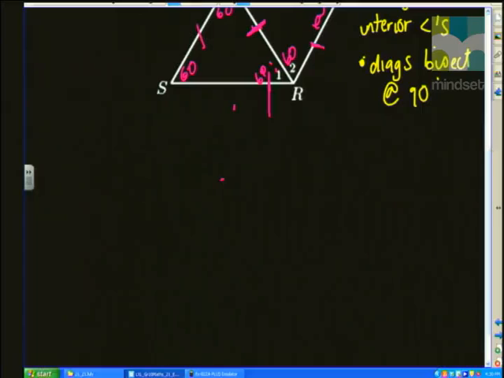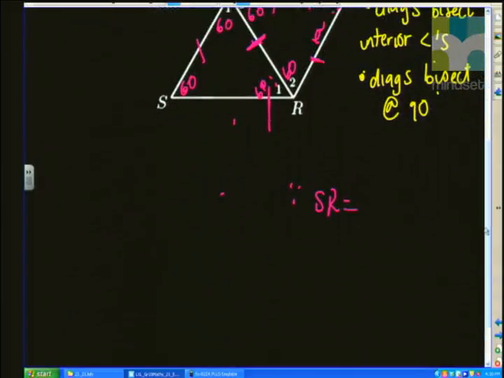So since we have SR is equal to PQ, and the reason for that is they both are equal to side PR, right, it's the common side.